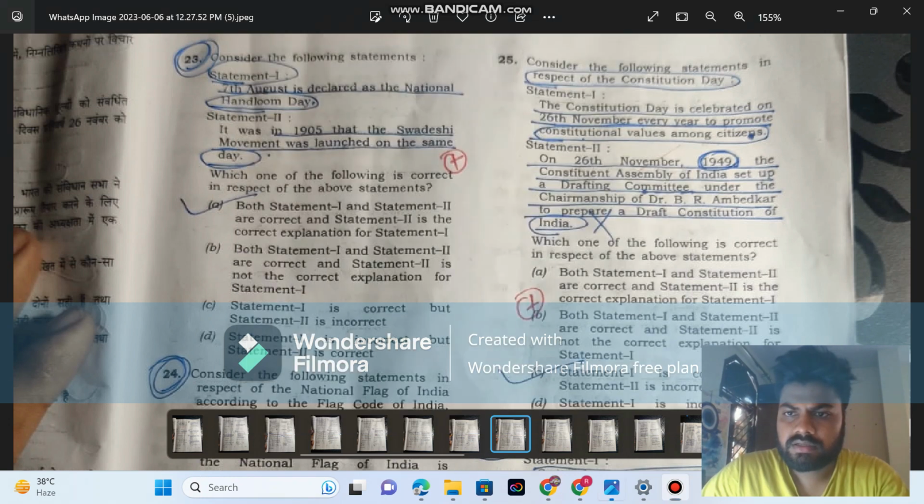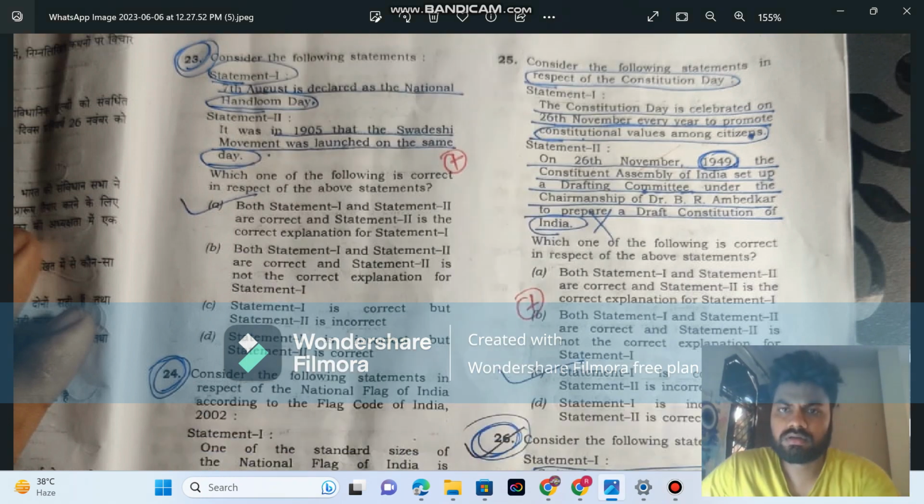Okay, guys. Let's solve another question. The 25th. My paper code is D. So if you want to skim through your code, then this is it.